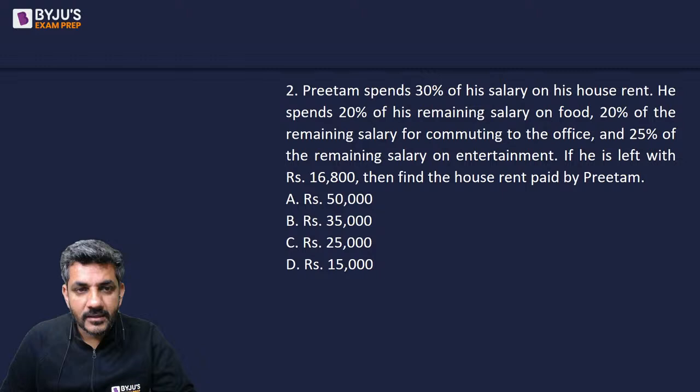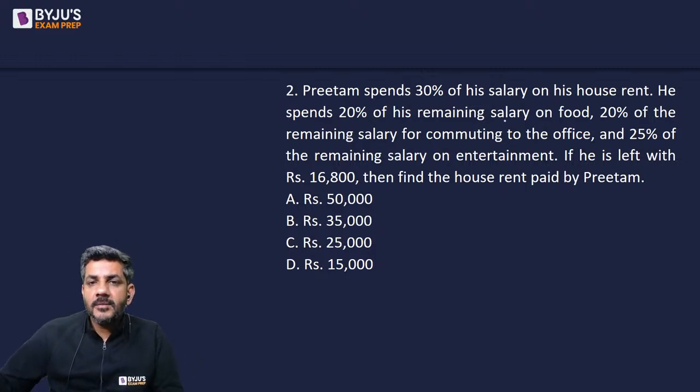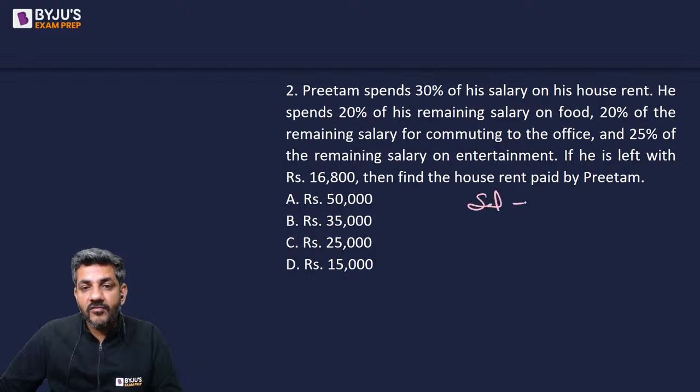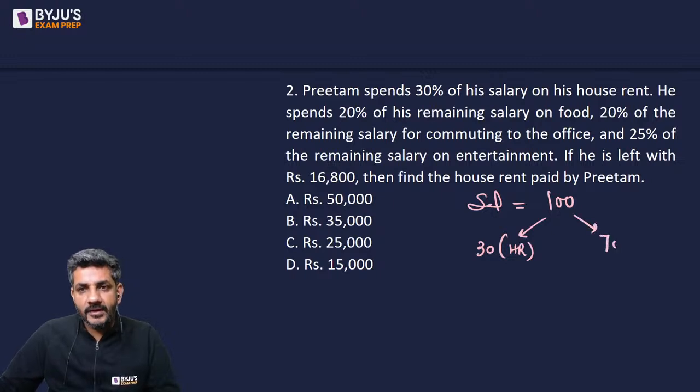Okay, let's start doing it now. Preetham spends 100%, sorry, 30% of his salary on house rent. So let us say the salary of Preetham is 100 rupees. He spends 30% on house rent. So out of this 100, 30 is spent on house rent, and what is remaining is 70. Now he says 20% of this remaining salary is spent on food. So 20% of it, that is 14 rupees, is spent on food. So what is remaining is 56.